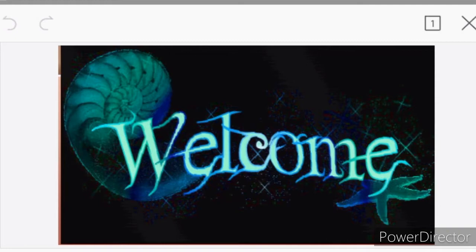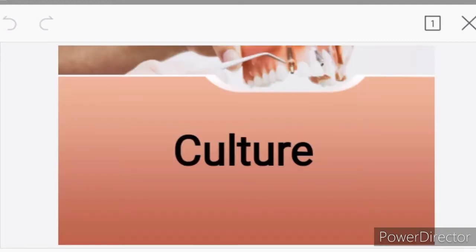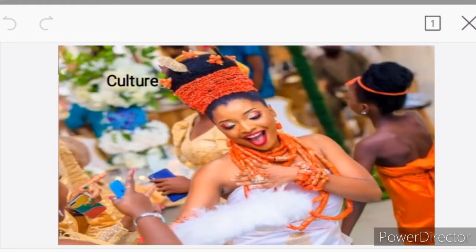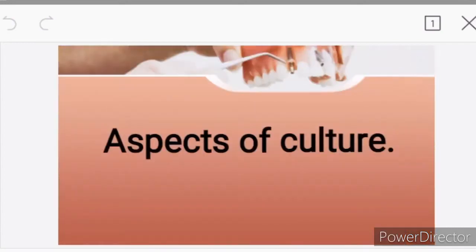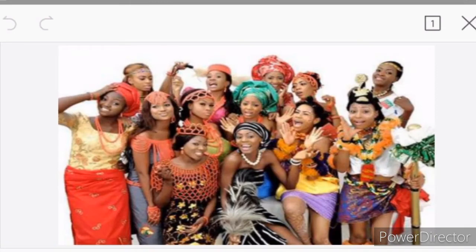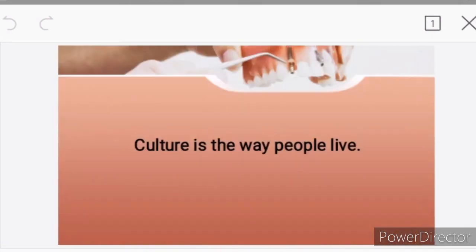Today, we are going to look at the topic culture. In this lesson, we're going to define the meaning of culture and we will look at the aspects of culture. So, let's get started with the meaning of culture.